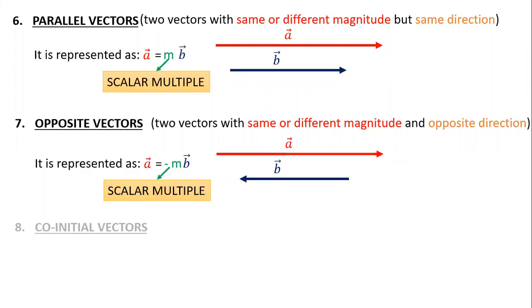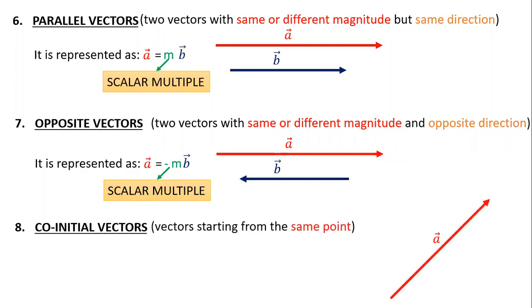And the last type of vectors is co-initial. From the word, it is initial, which means the vectors should start from the same point. Is it clear?